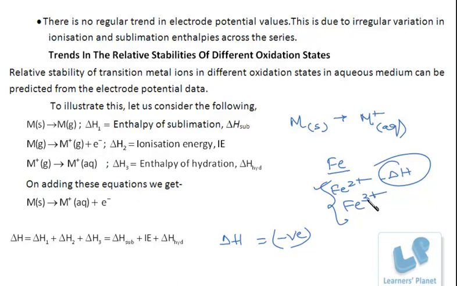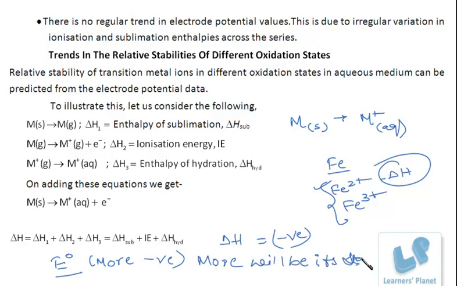Right? Now if I'm talking of electrode potential, you can say that the oxidation state for which the standard electrode potential value is more negative, more will be its stability in solution.